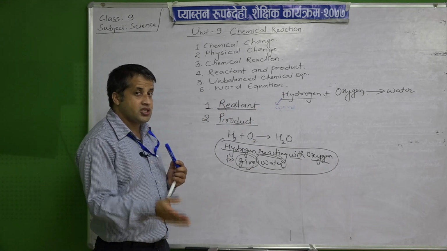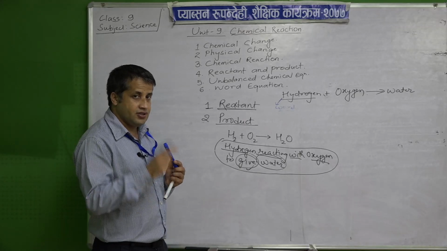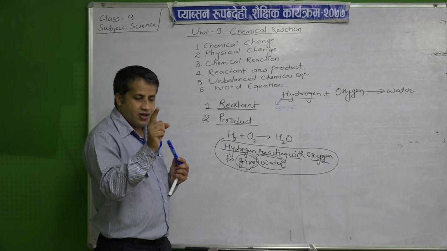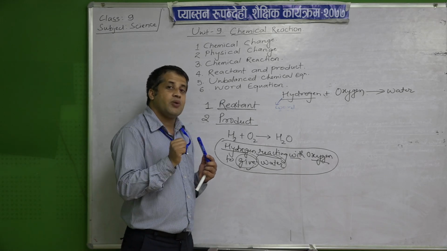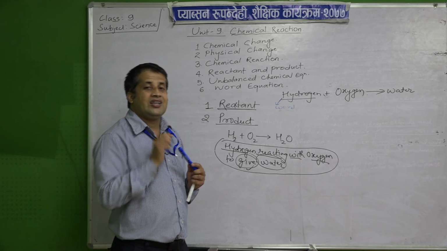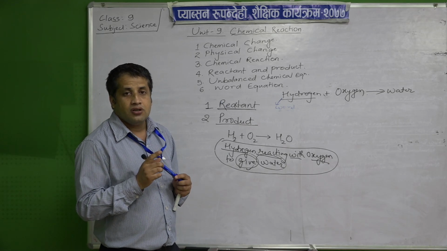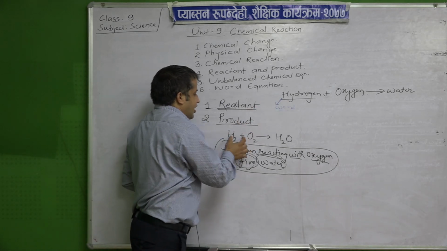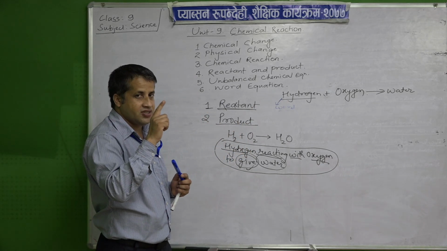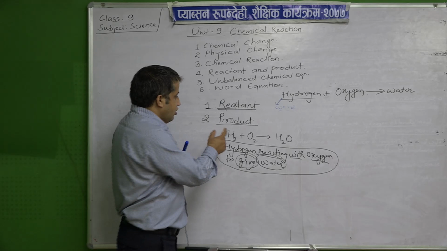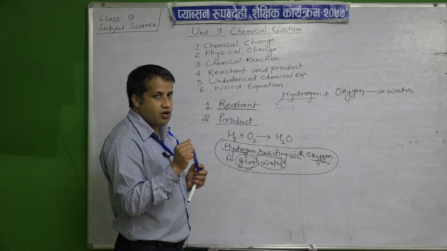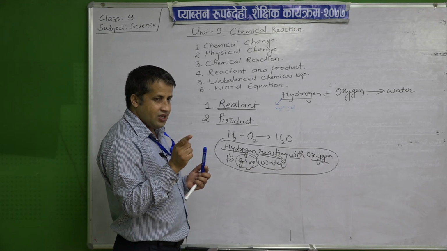We have already discussed this in the previous chapter, isn't it? So H2 is hydrogen, and we know that H2 is a diatomic element, so while writing the chemical equation, we do not write only H, as we have already studied. O2 is written the same way because oxygen is also a diatomic element.